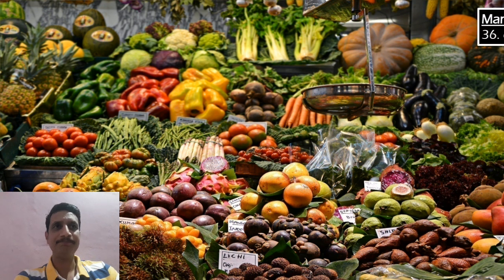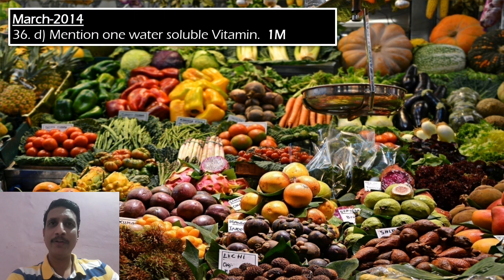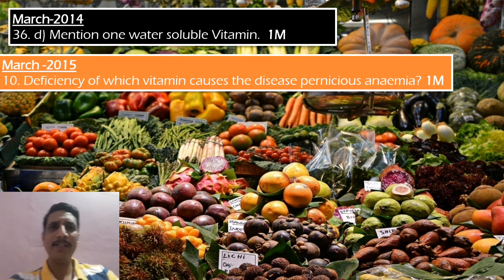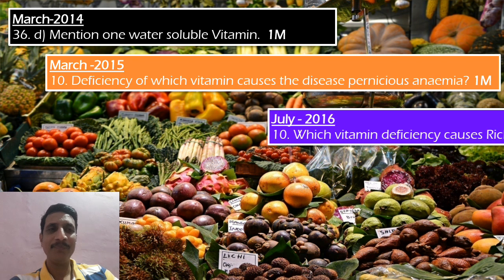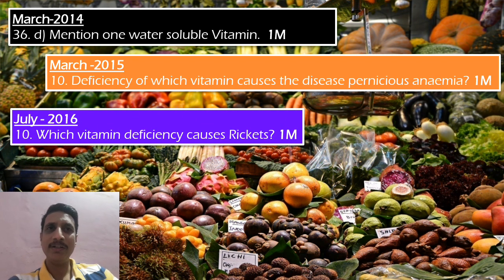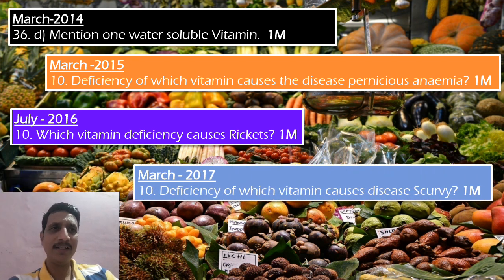Okay, first one, the March 2014 question was like this, 36th D question: mention one water soluble vitamin. 1 mark, very simple, no? So remember a trick: WBC, water soluble, which ones? Either vitamin B or vitamin C. Very simple question will be there in the examination from this concept. March 2015, 10th question was like this: deficiency of which vitamin causes the disease pernicious anemia, a question on deficiency disease. 2016 July, 10th question: which vitamin deficiency causes rickets, again a deficiency question. Okay, so it is very simple, you will write the answers.